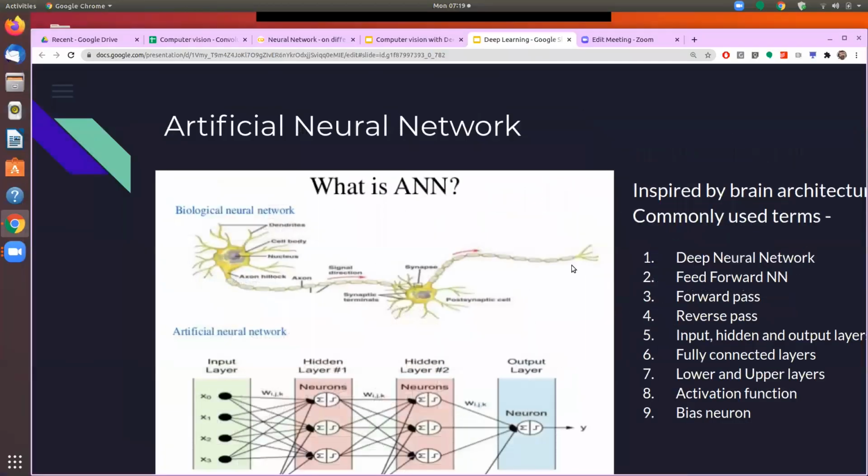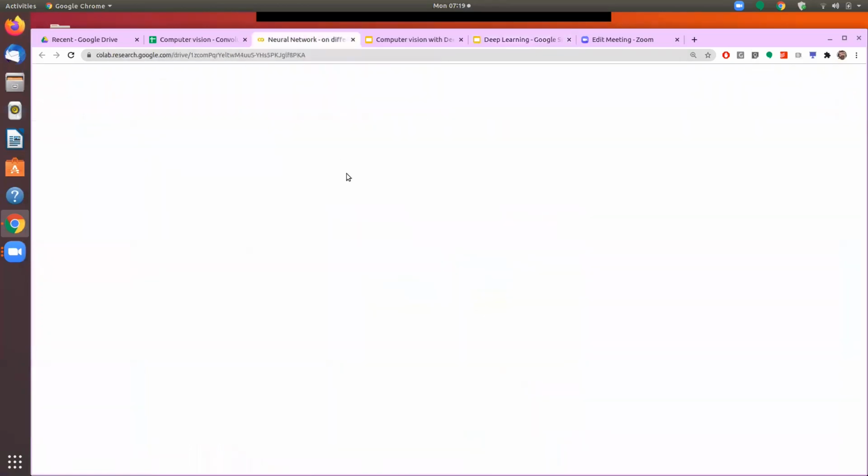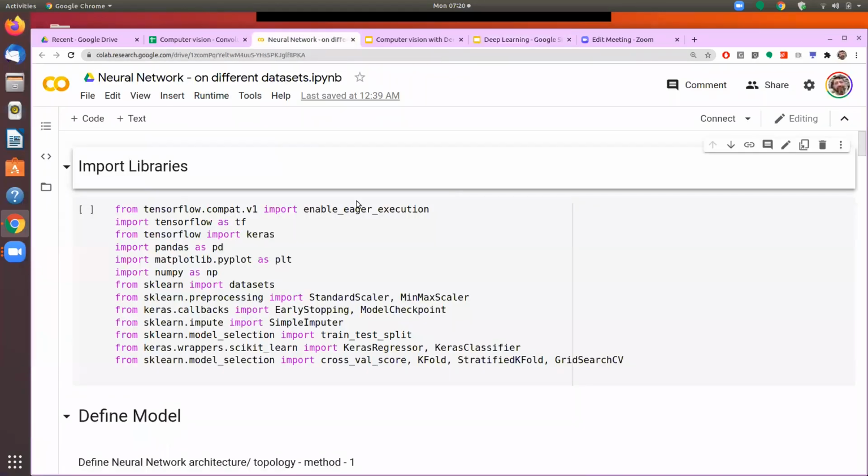Having said that, now we will go back to our notebook and revisit whatever we have done earlier, and then we will find out some new interesting ways of using the neural network.